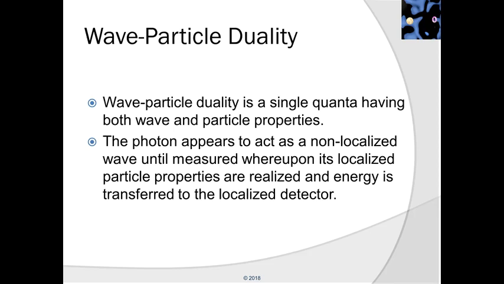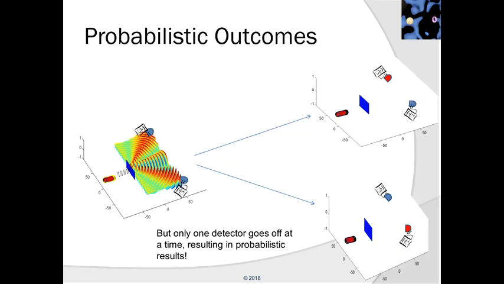Wave-particle duality is a single quanta having both wave and particle properties. The photon appeared to act as a non-localized wave until it was measured, whereupon its localized particle properties are realized and energy is transferred to the localized detector. What we have been seeing can be further illustrated diagrammatically.